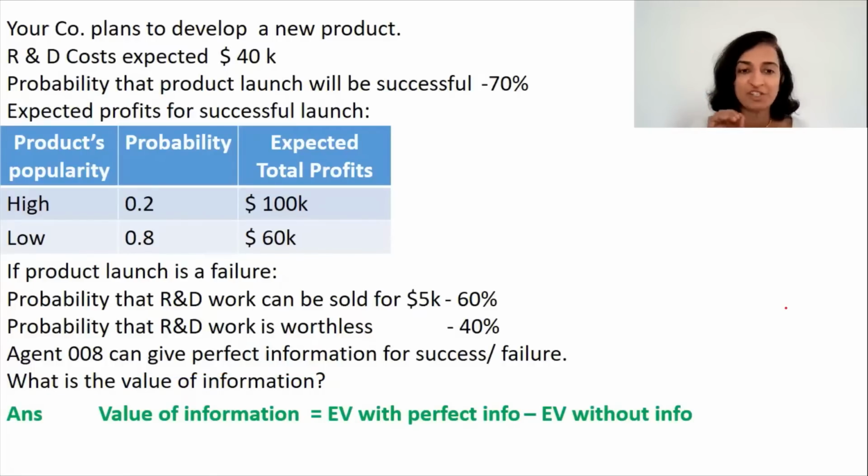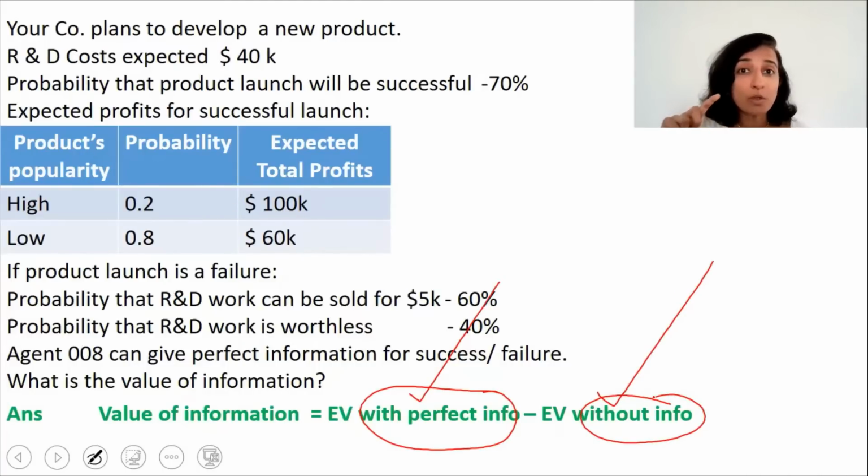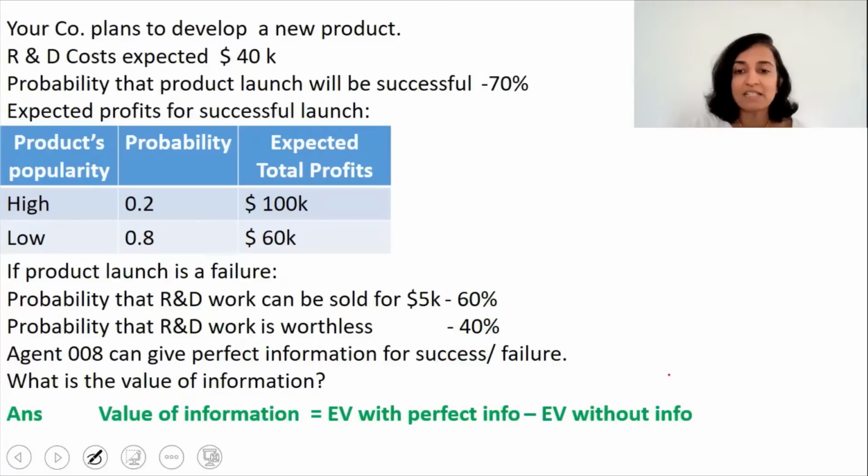Now, value of information is given by the formula: the expected value with perfect information minus the expected value without the information. What does this mean? Expected value is nothing but the average profits. So what is the average profit that we get after getting this information, minus the average profit that we get without getting this information? Basically, we are trying to find out the additional profit that we will get if we get this information. So that is the maximum amount that we can pay to Agent 008. So first we will tackle this part, that is, expected value without the information.